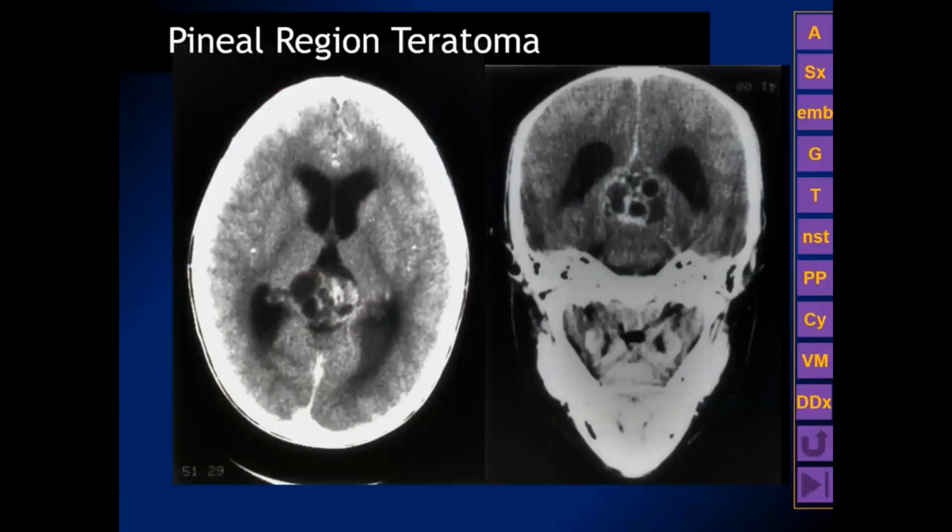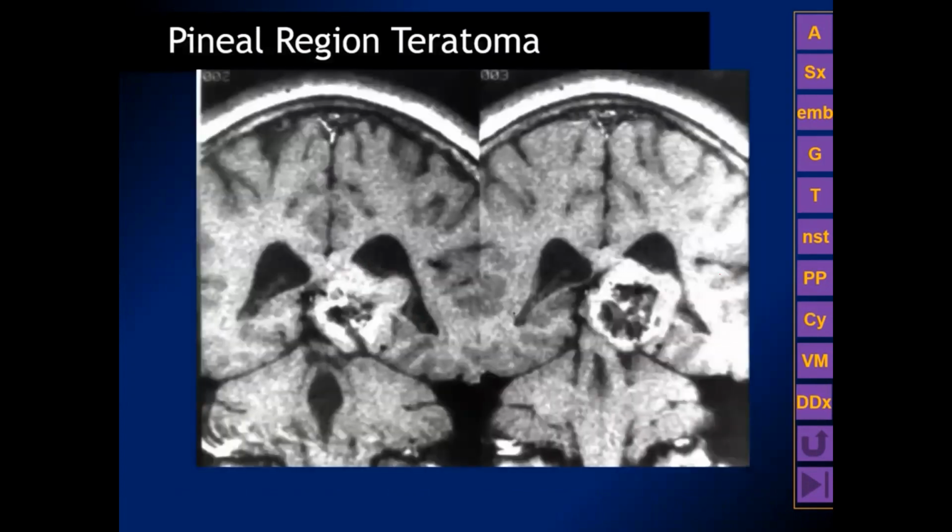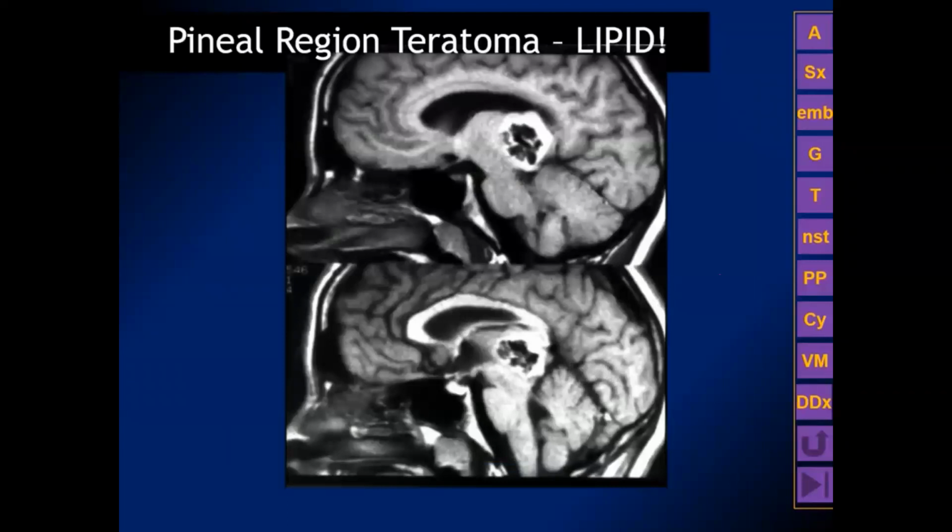Here's a classic pineal region teratoma, a multicystic lobulated mass with areas containing different types of attenuation. If we look here on the coronal T1 weighted MR, we can see some peripheral hyperintensity, which is basically sebaceous lipid material produced by the ectodermal elements of the teratoma. We can also see here again in the sagittal images that we have this lipid material on the outside. It's important to remember that lipid is not only adipose tissue, it can also be greasy, cheesy, sebaceous material.